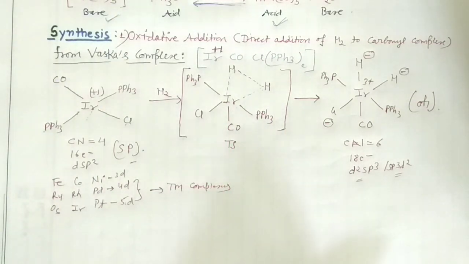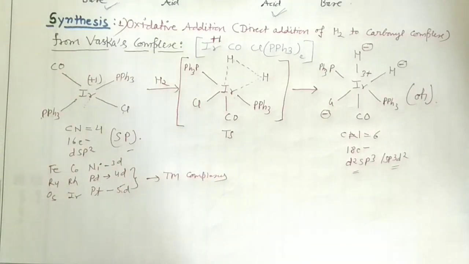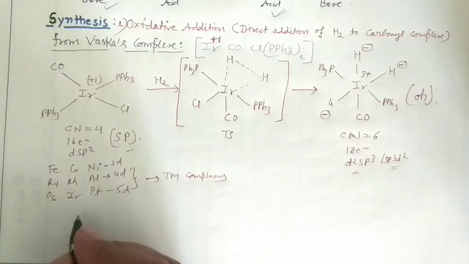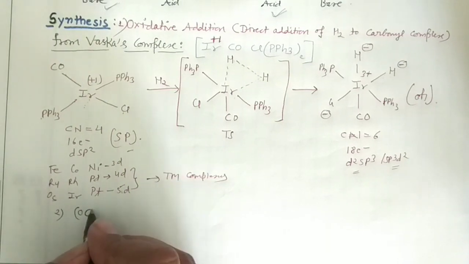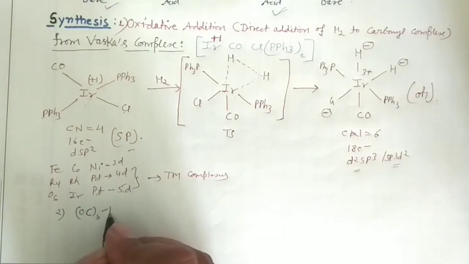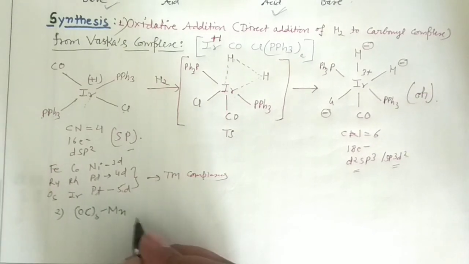Okay, so this is one method to prepare these metal carbonyl hydrides. But see, you may have another example also. For example, you can take this particular complex. Say this is my cobalt, so this is the part 2, right? Not cobalt, the carbonyl group. They are present 5 times, right? And manganese is there, okay?